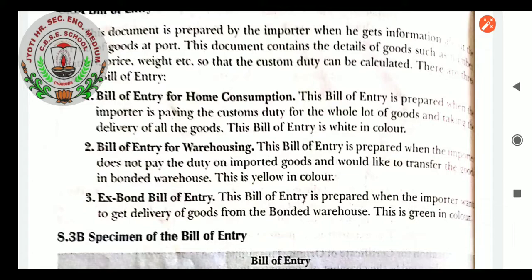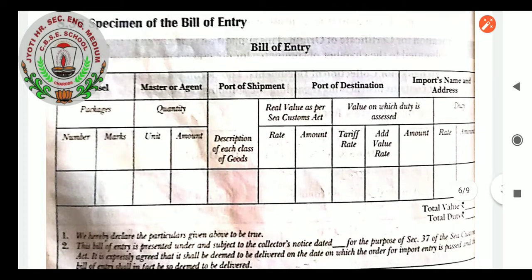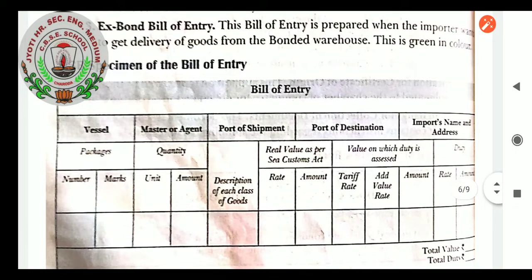This bill of entry is white in color, whereas bill of entry for warehousing is prepared when the importer does not pay the duty on imported goods and would like to transfer the goods to bonded warehouses. This is yellow in color. Specimen of bill of entry: bill of entry is further classified into the following points: vessel, master or agent, port of shipment, port of destination. These are the headings, followed by subheadings: packages, quantity. So this is a specimen of bill of entry, students.